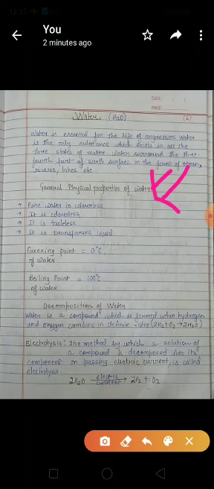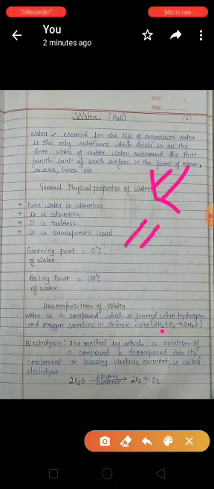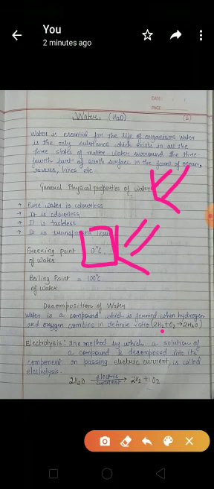Now, let's come to the general properties of water. Pure water is colorless, that is, it doesn't have any color. It is odorless, it also has no smell. It is tasteless, and it is a transparent liquid. Now let's come to the next point. The freezing point of water is 0 degrees Celsius.